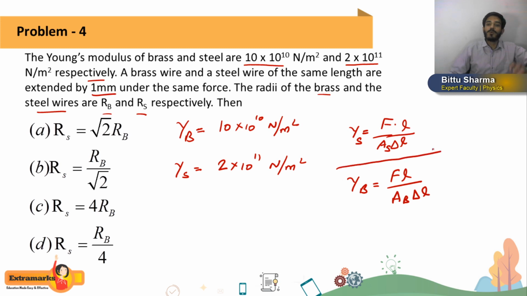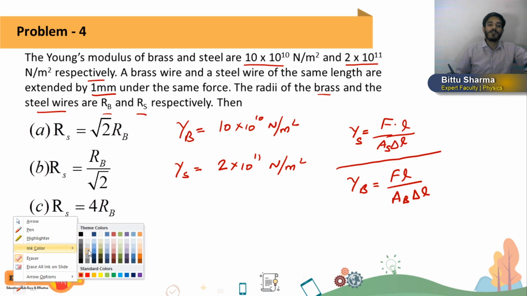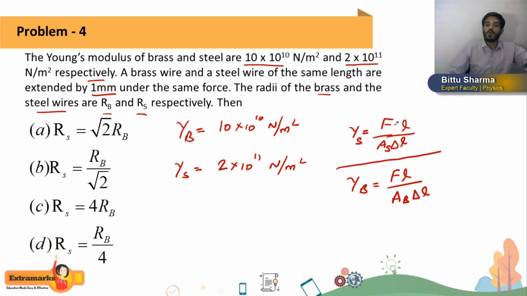If I divide both the equations, both the formulas, in the question they told that force is the same. So F will get cancelled here. Original length is also the same, it will get cancelled. Delta L, change in length, they also said that it is 1 mm, so that will also get cancelled. Only area of cross section we will get here.